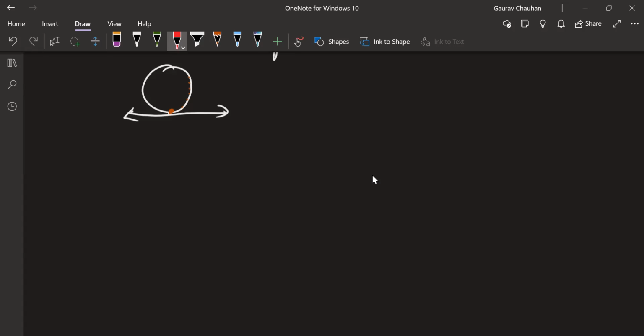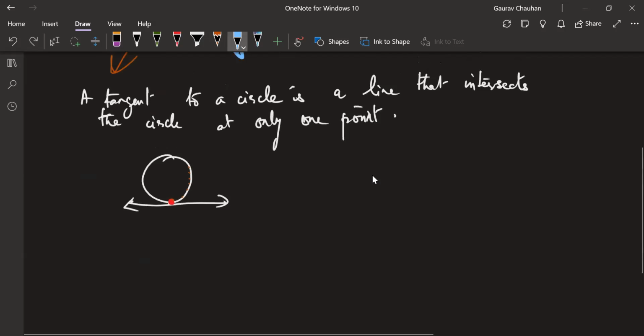So what will happen? Tulsi, you imagine this. If I take this line at this point, it's touching here. So I have to draw another line which is touching this point once only. But if I try to draw a little bit also like this, you see it will start touching another point here. You getting me? Then it will no longer be a tangent. It will be touching it at 2 points. You're understanding this visually? We'll see a proof for that also.